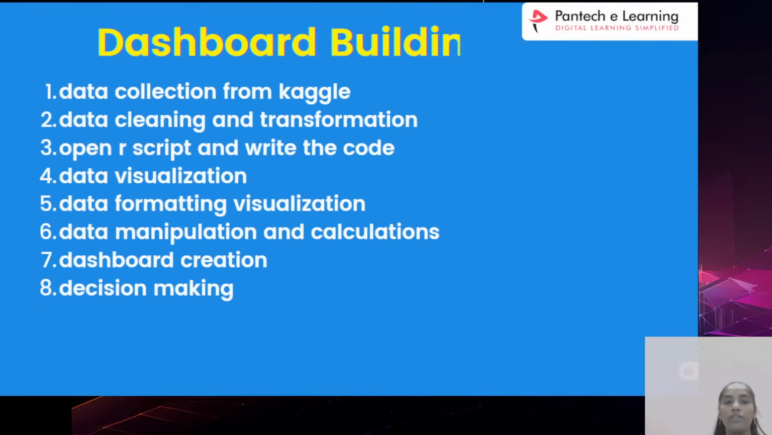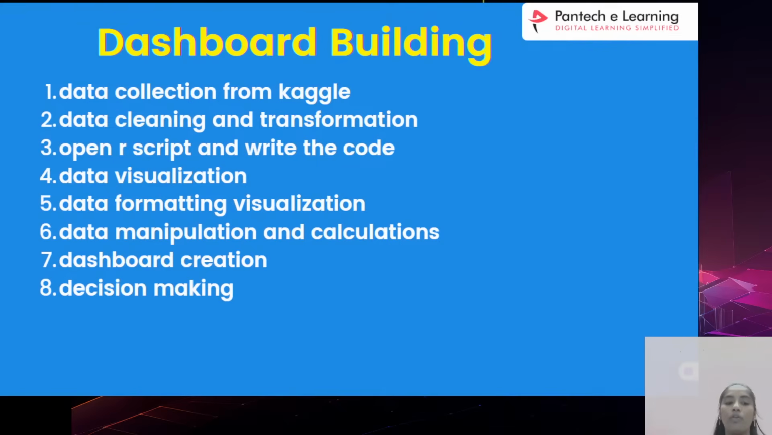And coming to the next step, dashboard building is nothing but by using the R programming with Power BI you have to build the dashboard. So how to build the dashboard? First you have to collect the data from Kaggle, then data cleaning and transformation. In that only, open the script and write the code for the transformation purpose. Means you can remove the unwanted data, you can clean the data and everything you can do. Then later you have to do the data visualizations, is nothing but visuals with the R programming. And next formatting of the visualizations, size, shape, color, font, everything you have to change, and any calculations you need you can do.